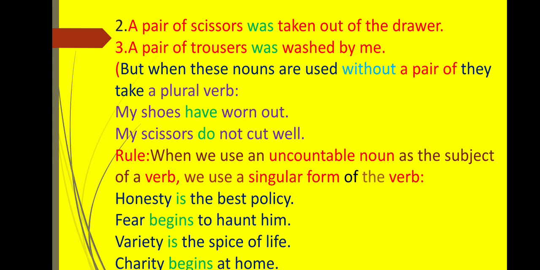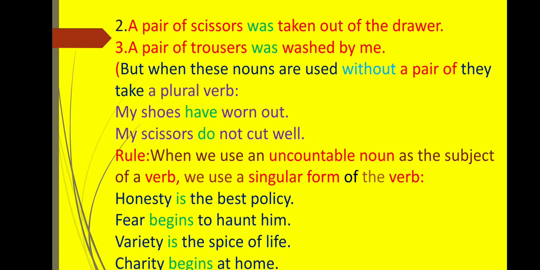But when these nouns are used without a pair of, if a pair of is deleted, they take a plural verb. Let's study some examples. My shoes have worn out. Here we have not used a pair of. A pair of is deleted.